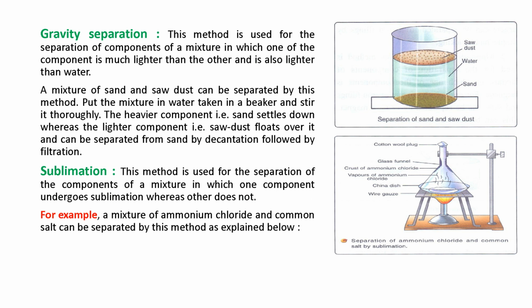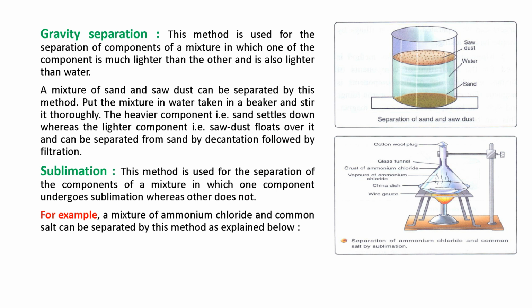So we take a mixture of sand and sawdust in water in a beaker. You can see this diagram. What will happen? We know that sawdust is lighter than sand. So sand will settle down at the bottom and sawdust will float on the upper surface. We can separate this by decantation followed by filtration. So we use gravity separation when one component is lighter and another component is heavier.